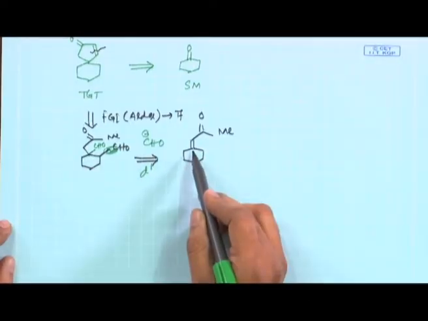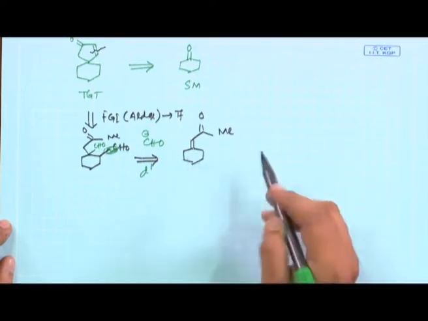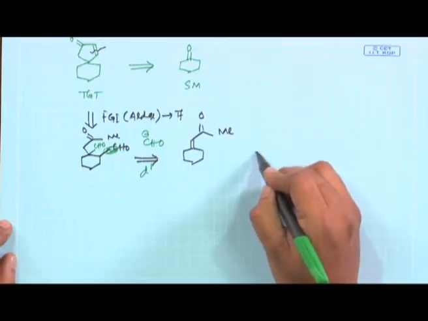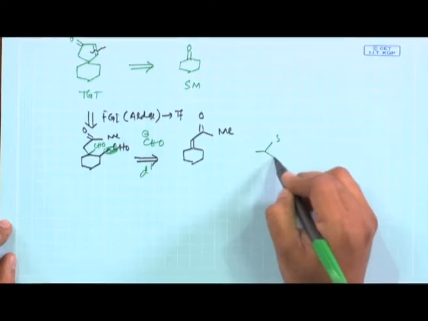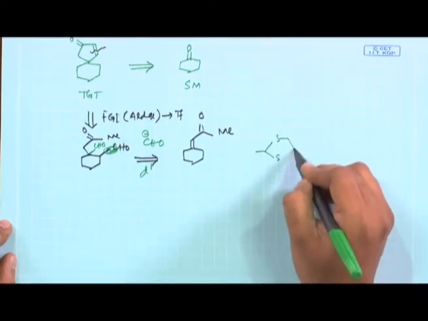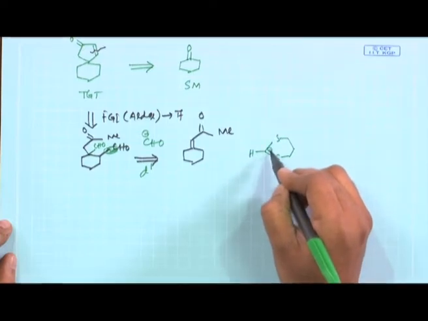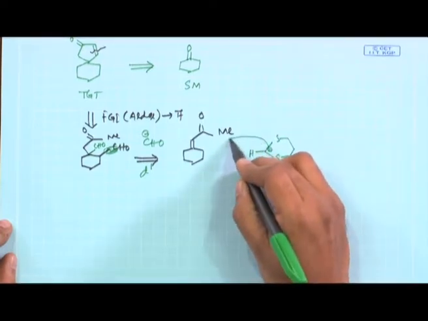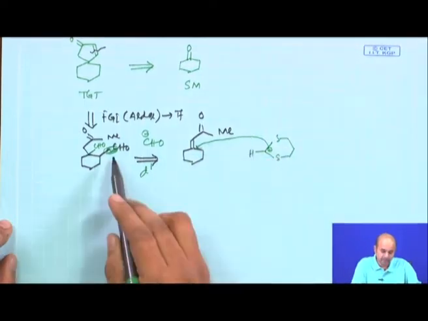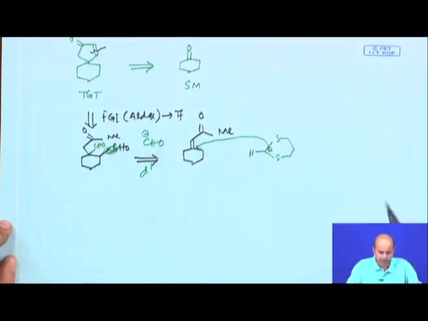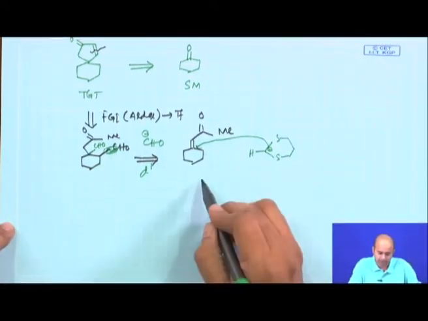Now, if you have an alpha beta unsaturated ketone, which is a Michael acceptor, and remember last discussion, if you have a species something like this, you can do a Michael directly here to come to this compound. There are other ways you can do it also, but fine, this is a simple one.